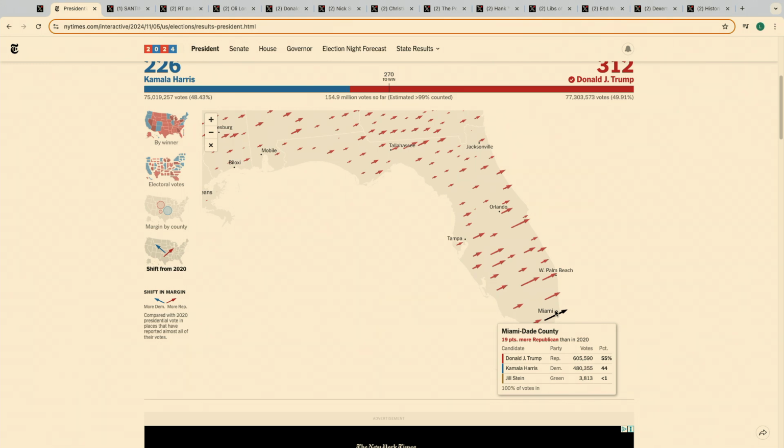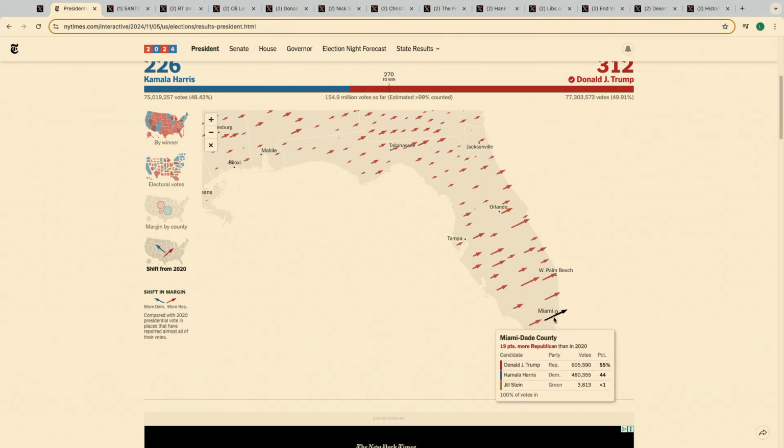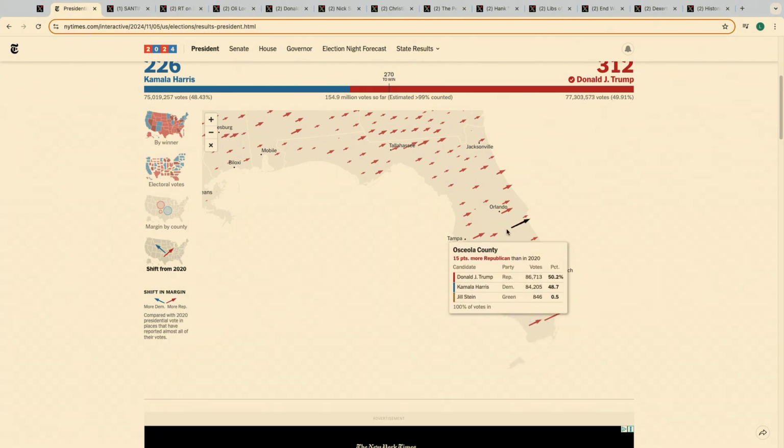And if you want to go to the county right below Orlando, you're going to see it right there. Osceola County, 15-point shift, and Donald Trump actually won it. This is really interesting because you had a lot of Democrat operatives saying, Donald Trump with the Madison Square Garden rally and Puerto Rico is garbage and this and that. Oh my God, that's going to ruin his campaign. He's going to lose Florida. Not only did he win Florida by 13 points, which everybody should have expected because I did. If you had been watching my channel, you knew he was going to win Florida easily. It wasn't even a state that was that contested.